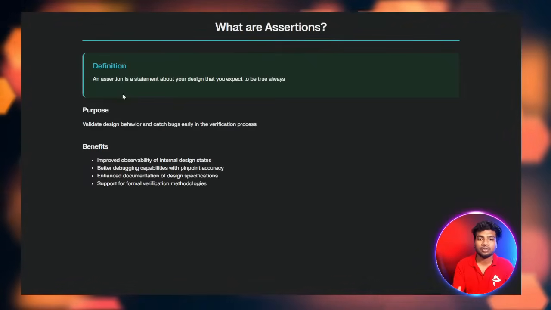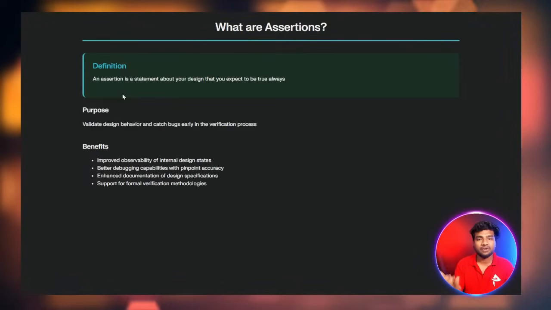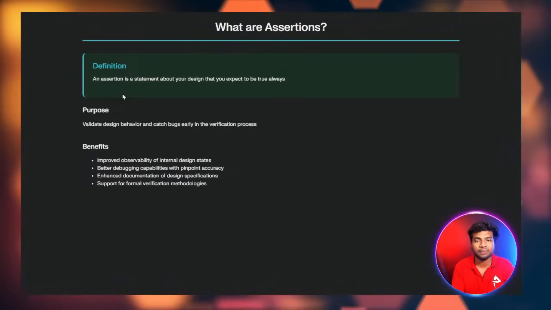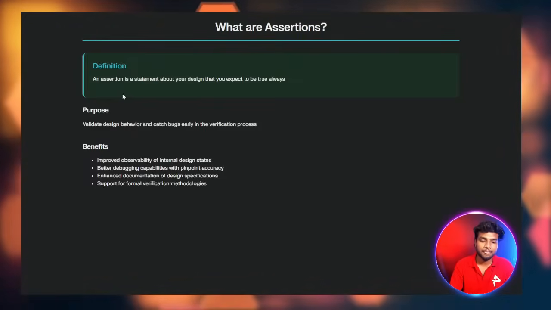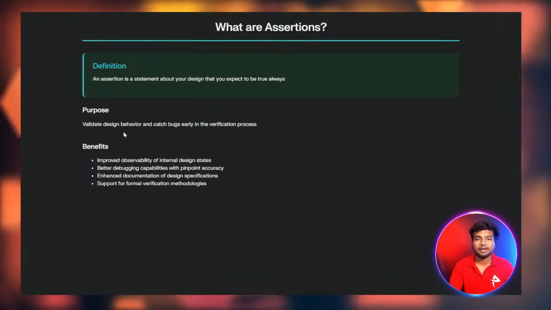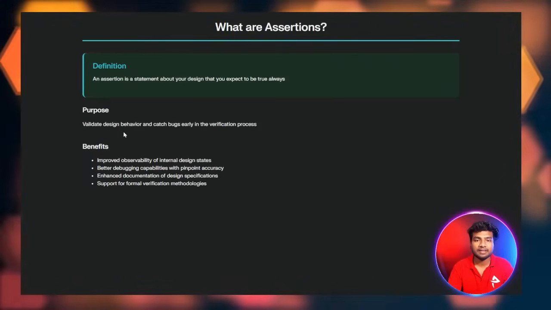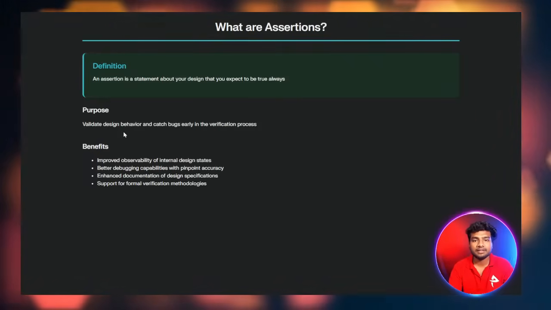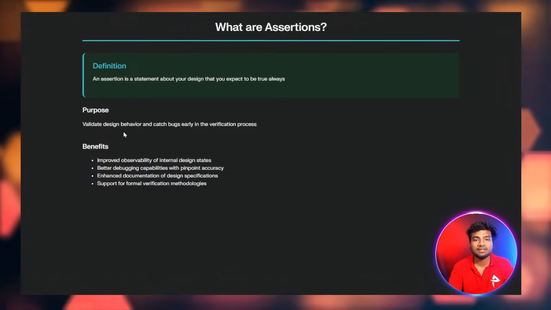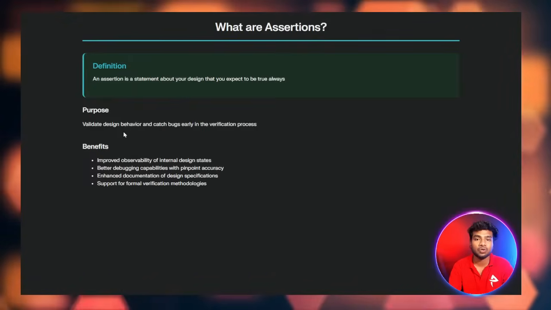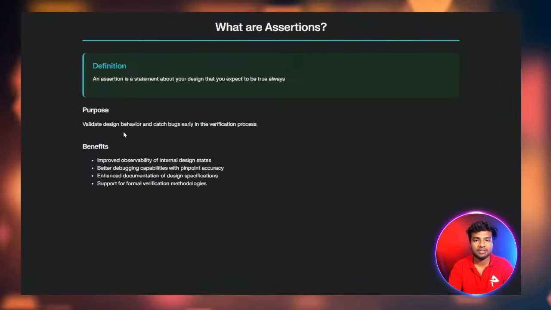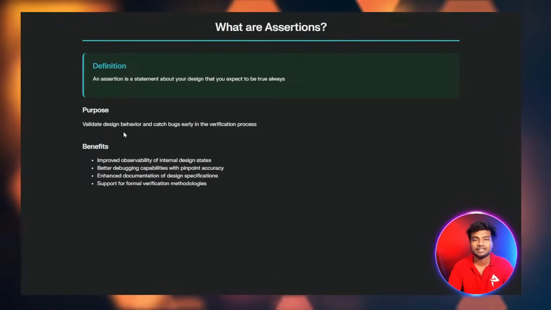So you are expecting some output from the design code. If it gives that output, our assertion will pass. If it is not giving what you are expecting, our assertion has failed. Okay, this is a basic definition for assertion. For example, as I already said previously, at the 5th posedge, if the signal A is high, we can say our assertion is passed. But if the signal A is 0 at the 5th posedge, our assertion is failed. This is how we can check whether an assertion passed or failed.